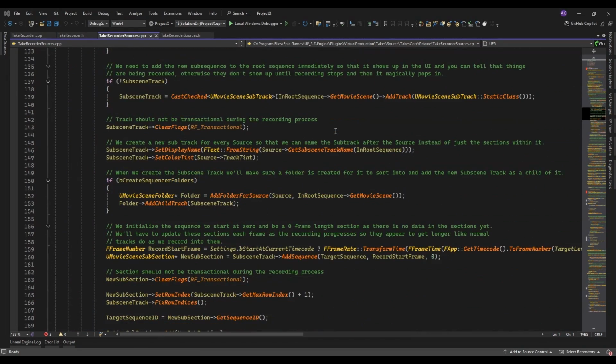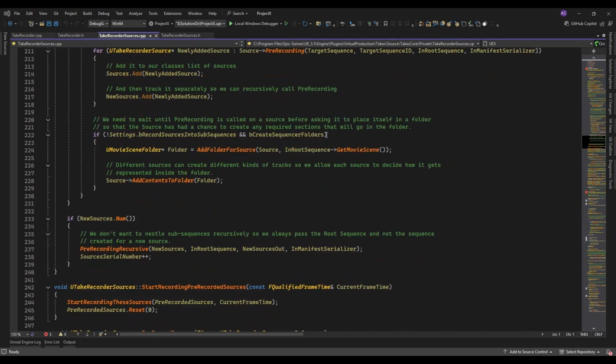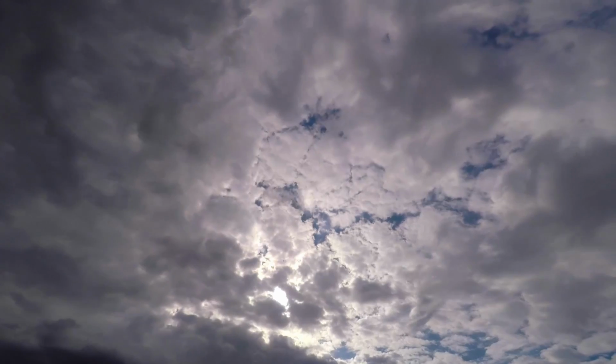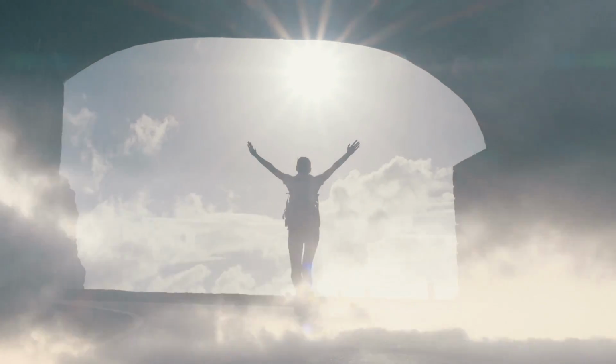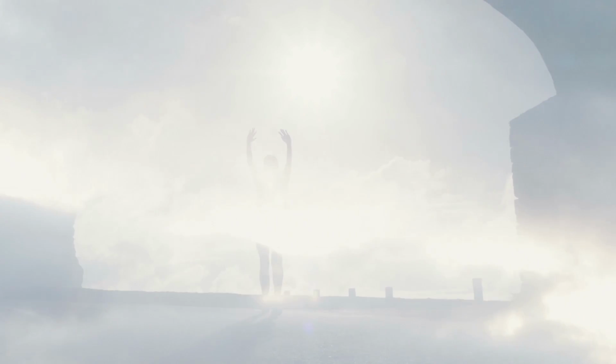Exhausted from running down different rabbit holes, I thought this was it. As a final push, I turned to AI and asked, how do I record the animations of a character in Unreal Engine? The clouds opened up and the sun broke through. I no longer had tunnel vision. The world of possibilities was visible in every direction.